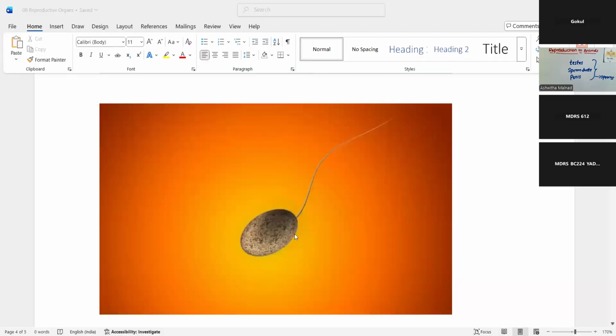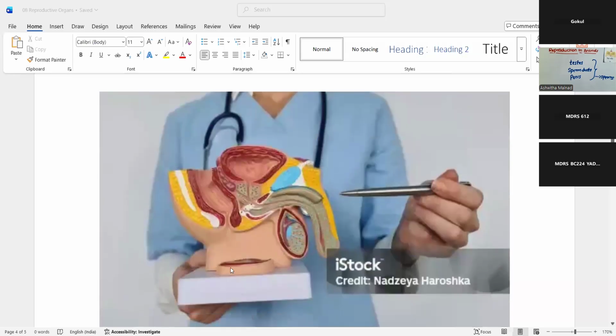So it has a head, a middle part of the body, and a tail. And this is how the image of a male reproductive organ looks. So the oval shape here is the testis. This is a penis. And you have sperm. Clear?